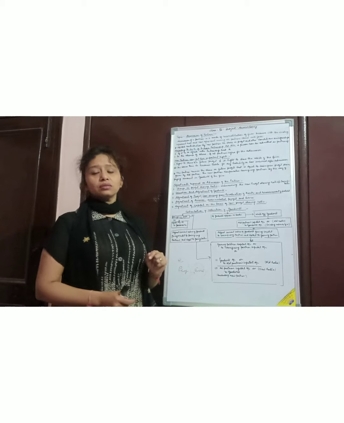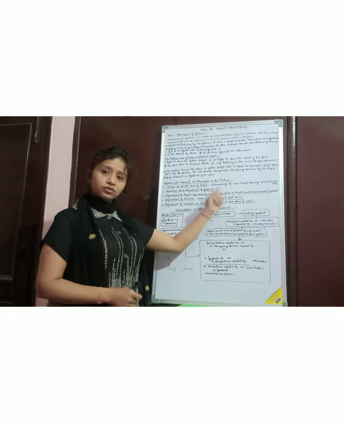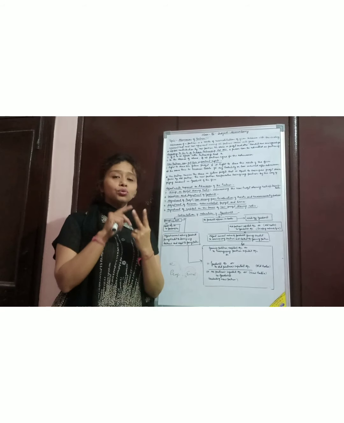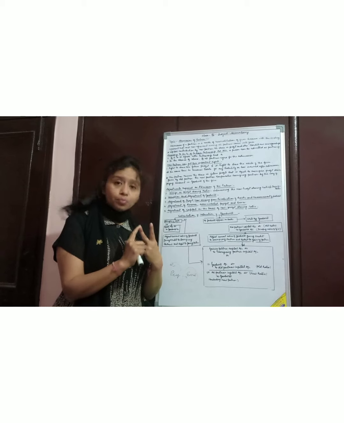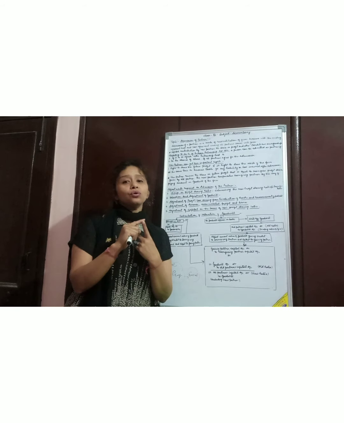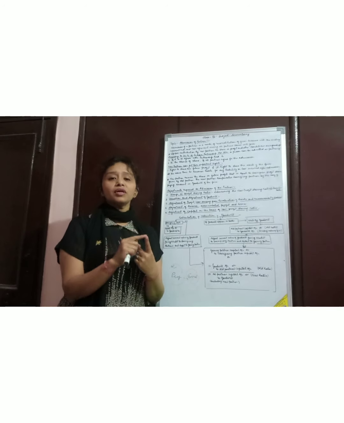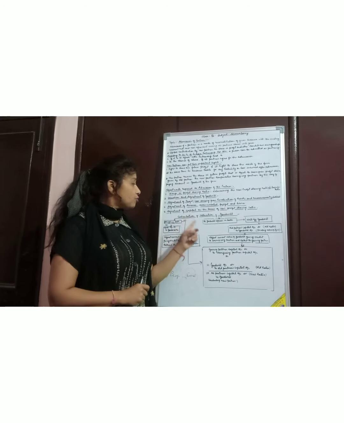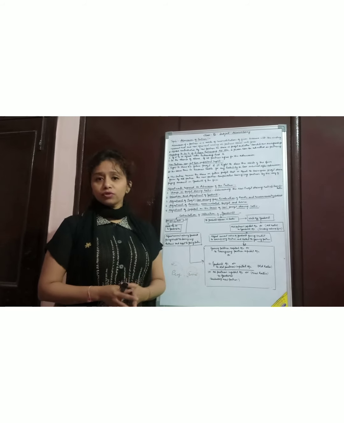So you have to work on that. In the change in profit sharing ratio, you calculate your new profit sharing ratio and sacrificing ratio, because the sacrificing ratio plays a very important role for the compensation at the time of sharing the goodwill.